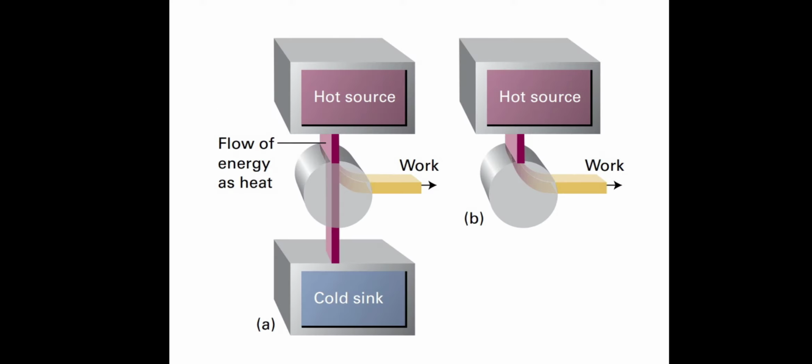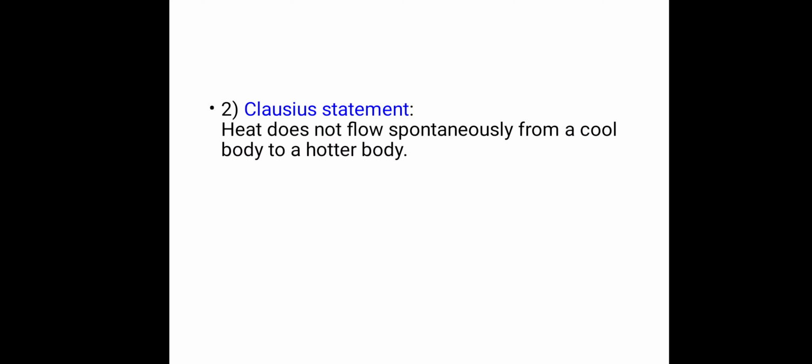Now we will see the second statement, which is by Clausius. He stated that heat does not flow spontaneously from a cool body to a hotter body. What is meant by spontaneously? Spontaneously means a process which can take place without the help of any external agency.